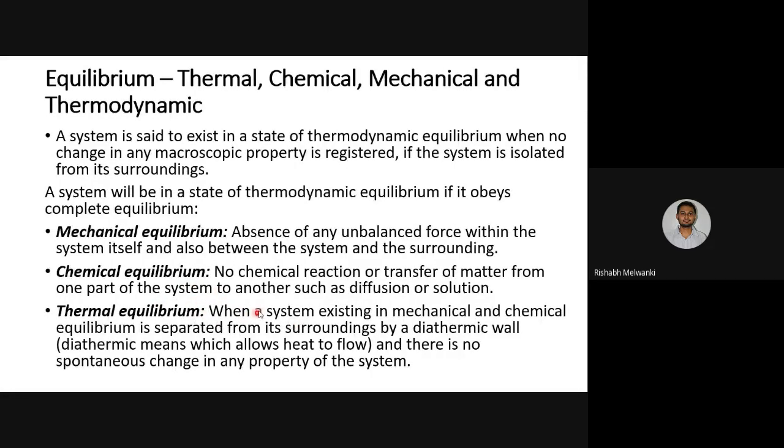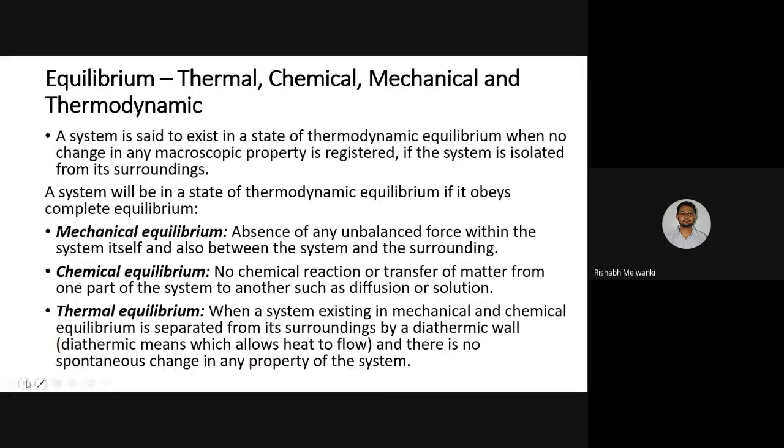So this statement is a bit complicated. I'll read it. When a system existing in mechanical and chemical equilibrium is separated from its surrounding by a diathermic wall. Diathermic wall means which allows heat to flow, and there is no spontaneous change in any property of the system. What is the meaning of this?